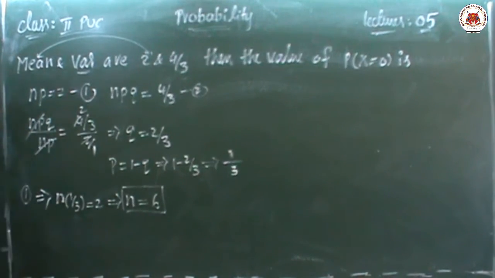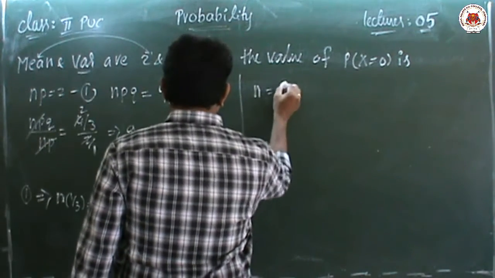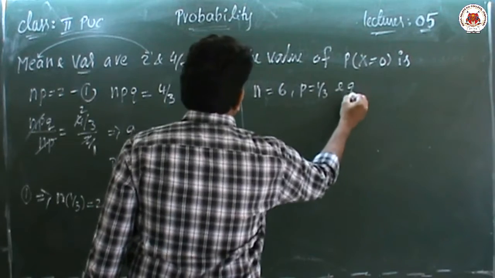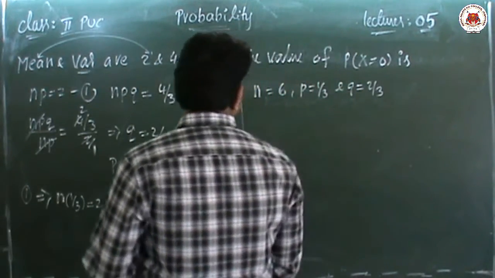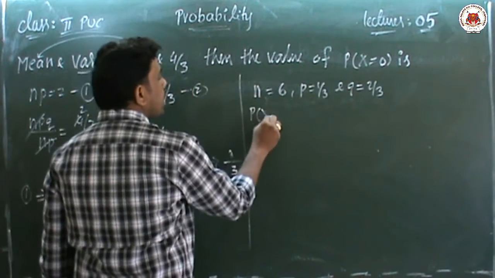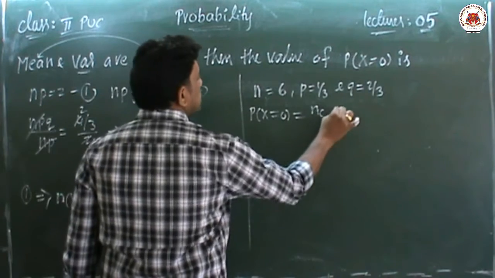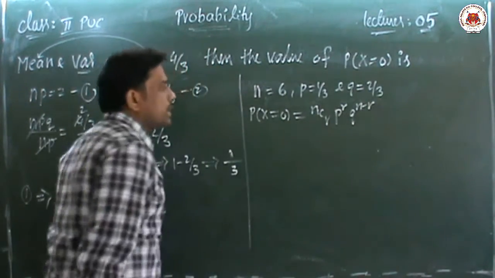So, my dear children, what information do we have? N equal to 6, P equal to 1 by 3, and Q equal to 2 by 3. So everything is ready. Now he is asking P of x equal to 0. What is the formula? The formula is nCr p to the power of r q to the power of n minus r.